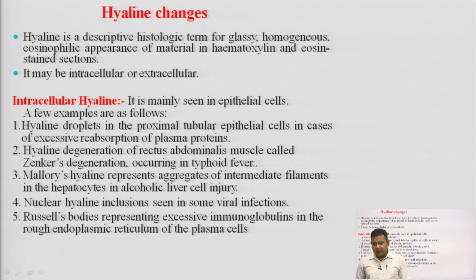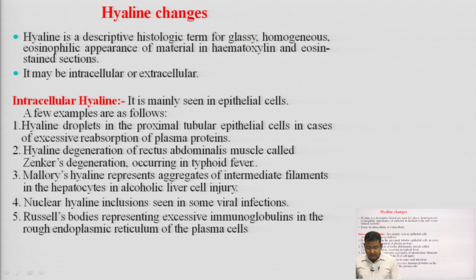It may be intracellular or extracellular. It means hyaline can be deposited intracellularly or it can be deposited extracellularly. So, start with the intracellular hyaline. It is mainly seen in epithelial cells. In epithelial cells you can see the intracellular hyaline.